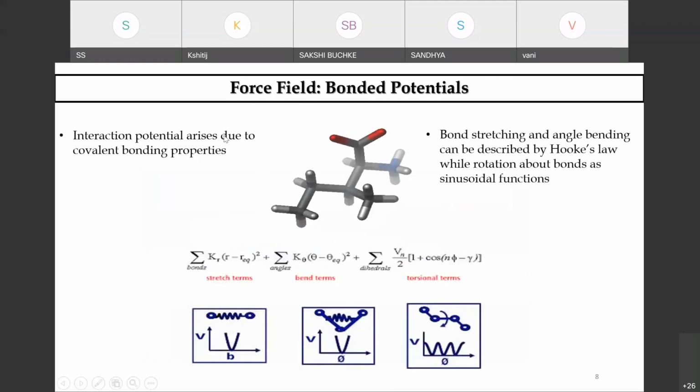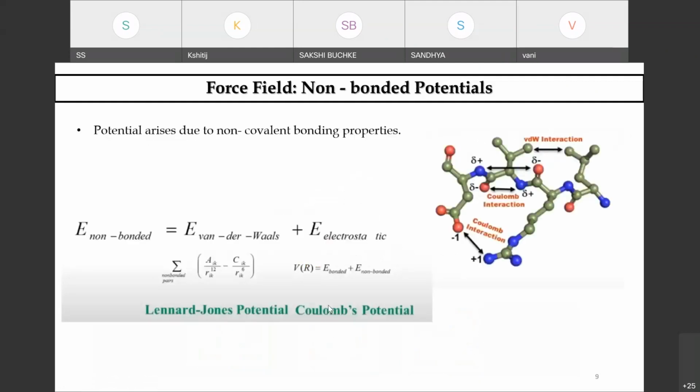The interaction potential arises due to the covalent binding properties, and the stretching and the angle bending phenomena are described by Hooke's law, wherein the rotation about the bonds is considered as a sinusoidal function. So you can see the stretch terms, the bond and torsion angles, etc., which are computed for your particular biomolecule of interest by the application of force field parameters.